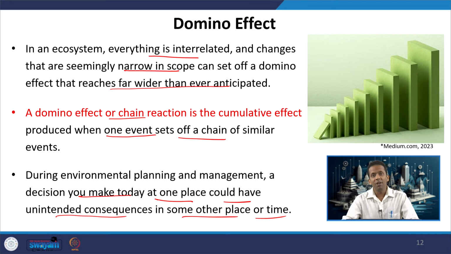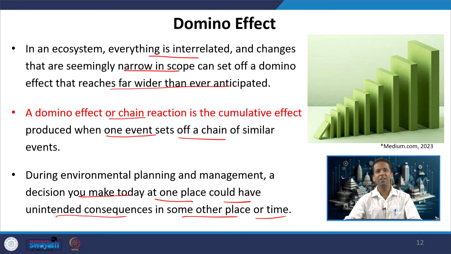That is why it is important to consider all the possible affecting factors while taking any decision. It is not just related to the environment, but planning and management are very generic concepts which can be applied in diverse fields, and decisions are taken in almost every aspect of our life.